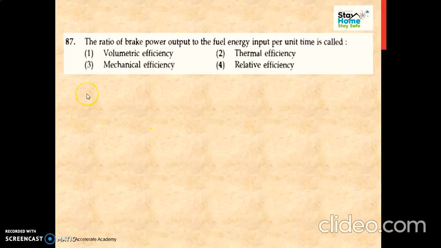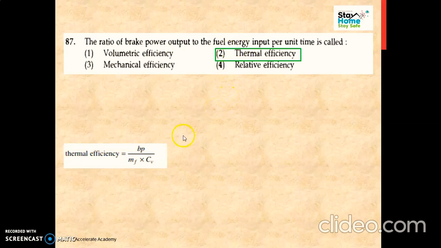The next one is the ratio of brake power output to the fuel energy input is called as. Okay, now here we know that brake power output in an IC engine, suppose at the shaft, whatever power we will get, that is nothing but the brake power, and what is the fuel energy, whatever the chemical energy liberated by that fuel, that is nothing but the fuel energy given to that engine.